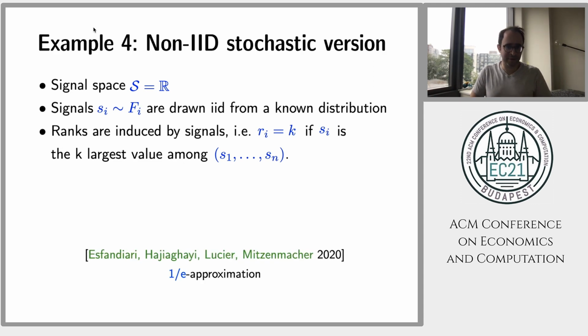More recently, the non-IID version of this problem was studied, which is essentially the same problem, except that S_i is drawn from some F_i, which can be different. And this very nice paper by Esfandiari et al. gave a 1/e approximation.